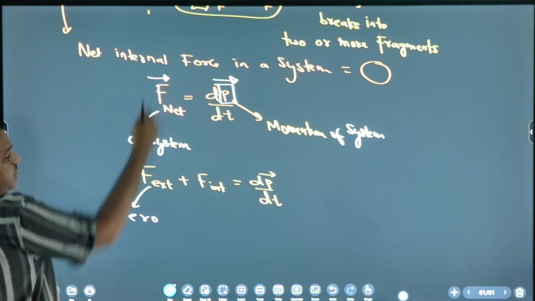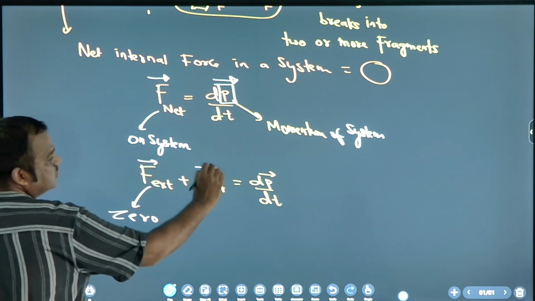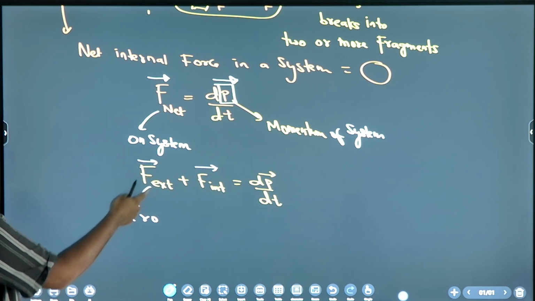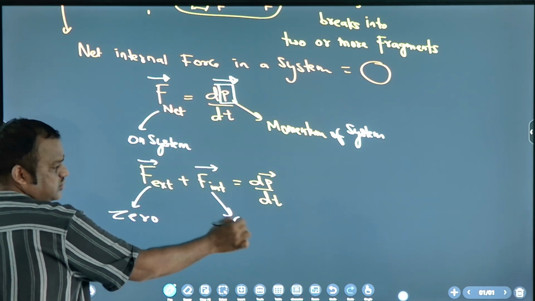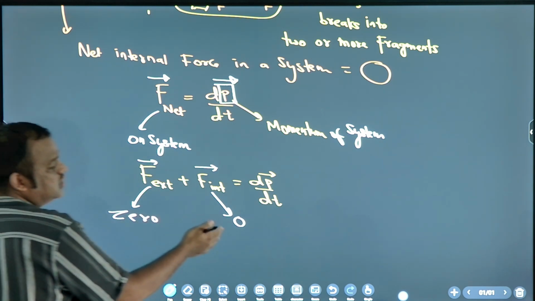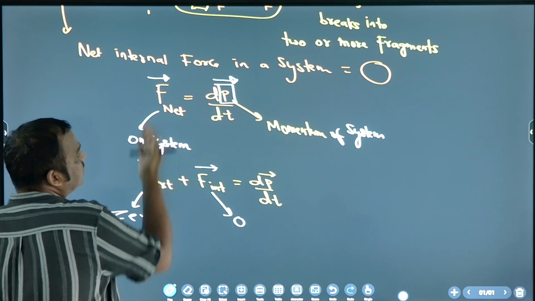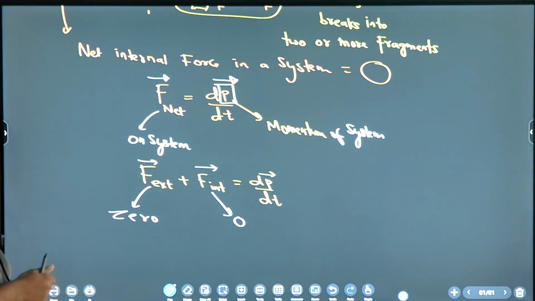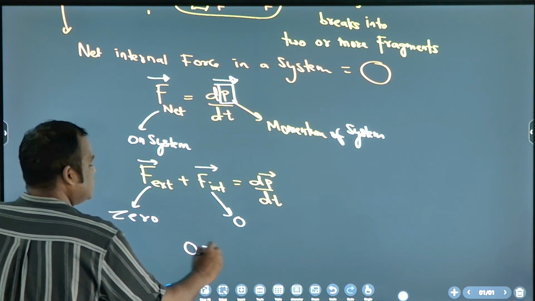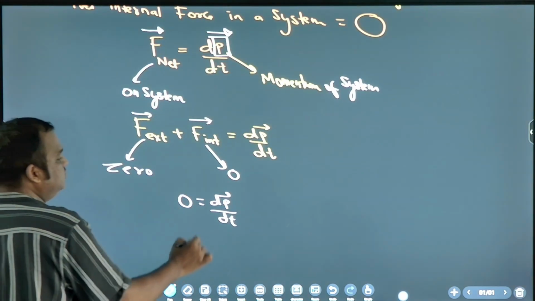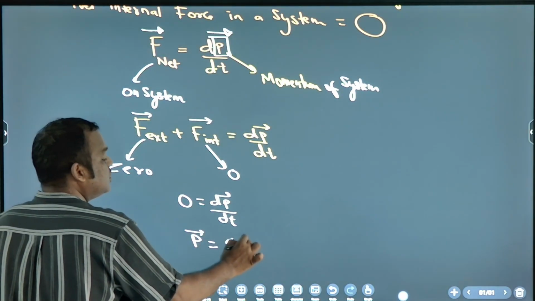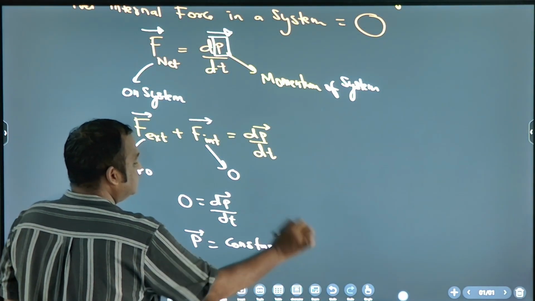Net force means sum of external and internal. If external is 0, then internal, we know that internal is also 0, because net internal force is what? 0. So what is the total force? 0. So 0 is equal to dp vector by dt. It means what? P vector is constant.